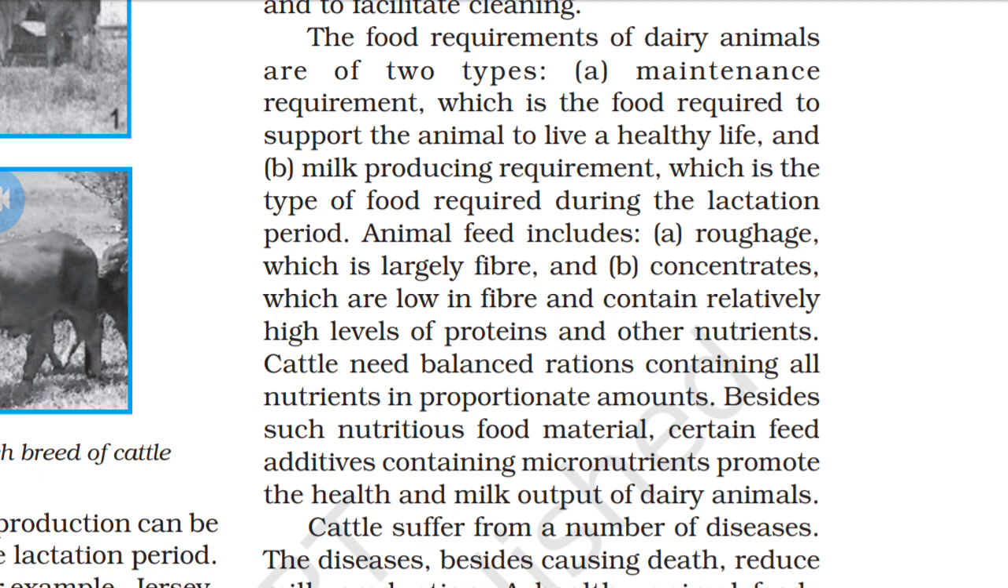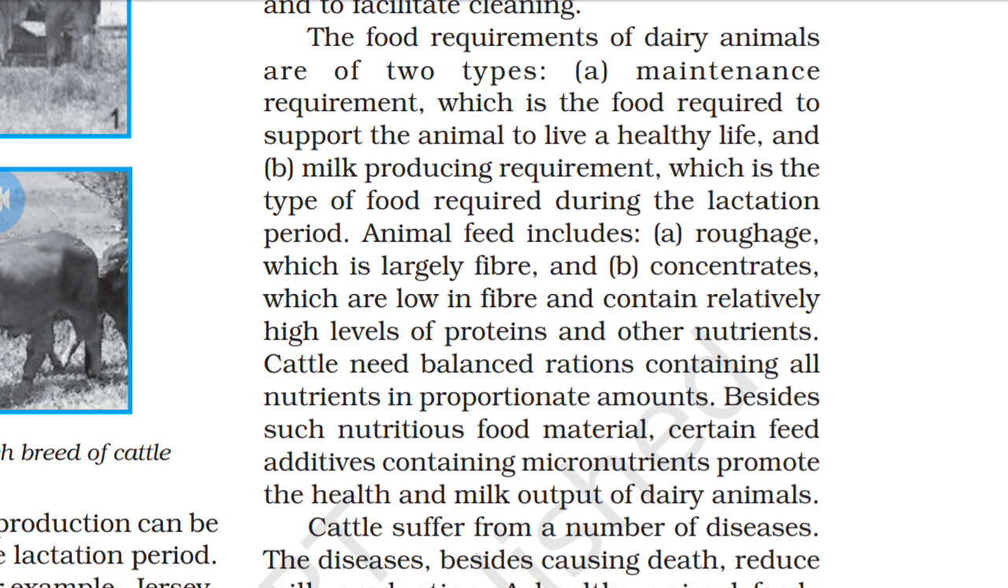These concentrates are available at our dairy, at our village level. In Gujarati they are called daan and khor. So roughage is largely fibers, while concentrate is low in fibers and contains relatively high levels of proteins and other nutrients, other minerals also. Such good food is a requirement for dairy animals, cow and buffalo.